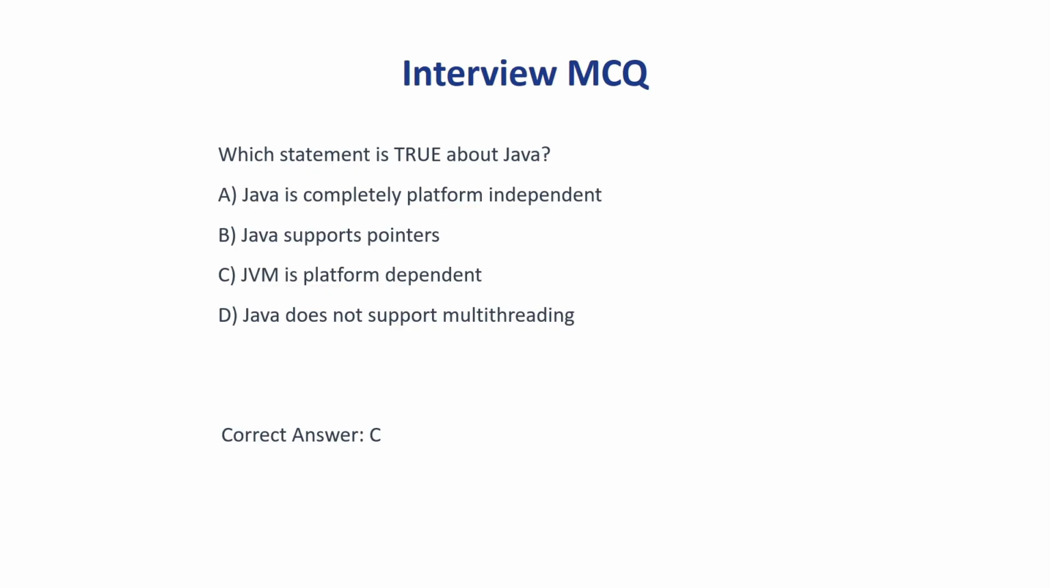Now let's see why option B, that Java supports pointers, is wrong. Java does not support pointers to avoid memory misuse and improve security. So this answer is also wrong. Now let's see why option D, that Java does not support multithreading, is wrong. Java can do multiple things at the same time using threads. So this answer is also wrong.